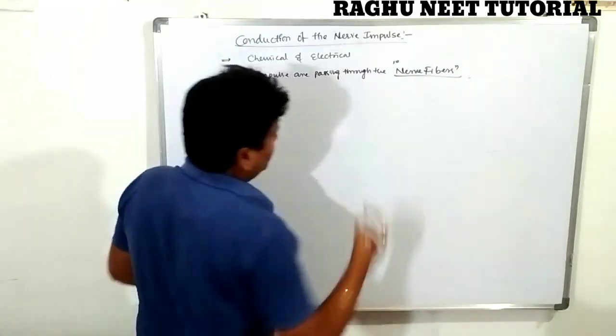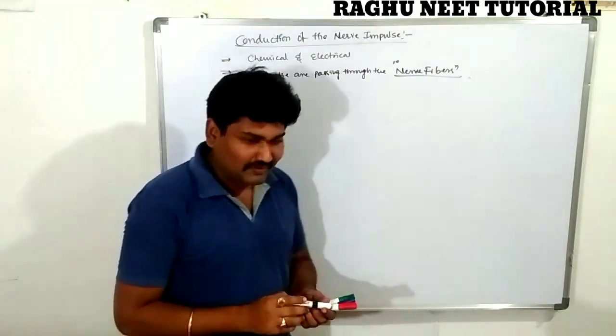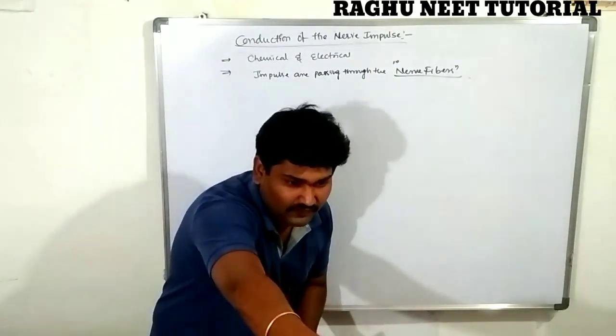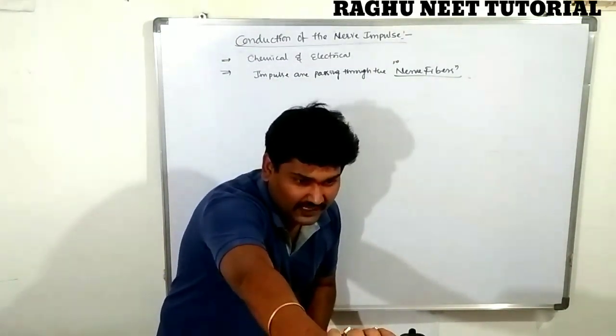Clear? So how are they passing through the nerve fiber?